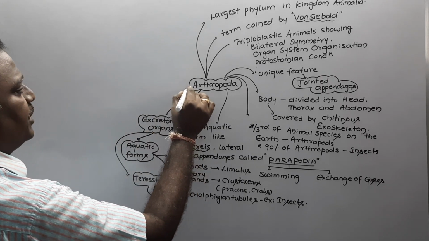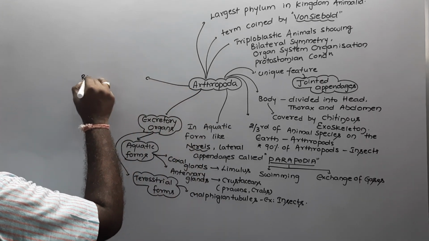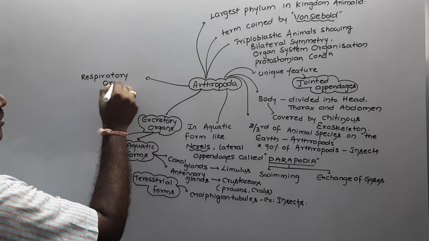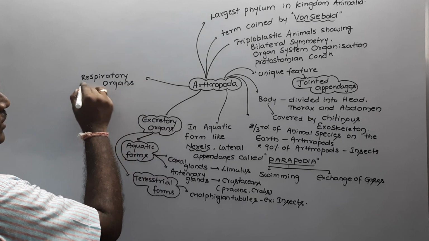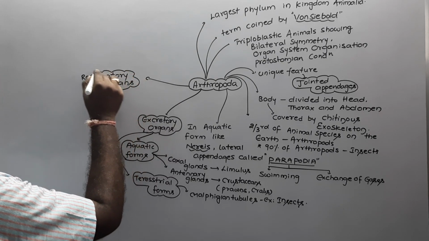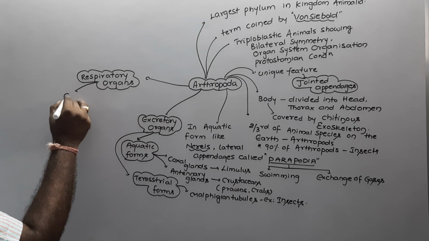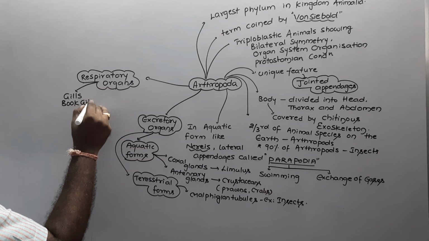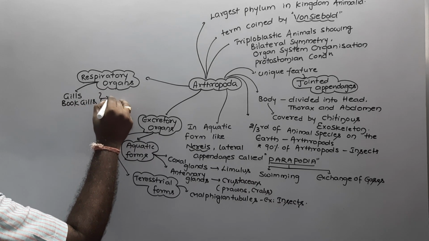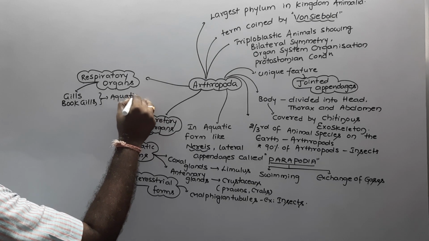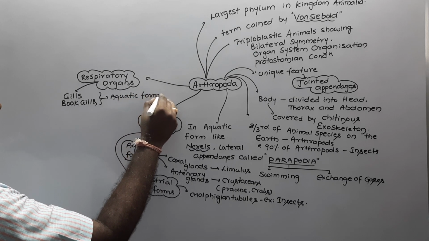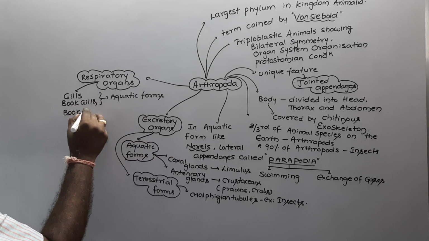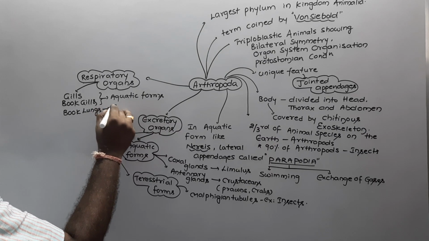Then what about the respiratory organs, Nana? If we go for the respiratory organs, they include gills and book gills. Gills and book gills are the respiratory organs of aquatic forms. Whereas the most important one, book lungs. Book lungs are the respiratory organs of scorpion.